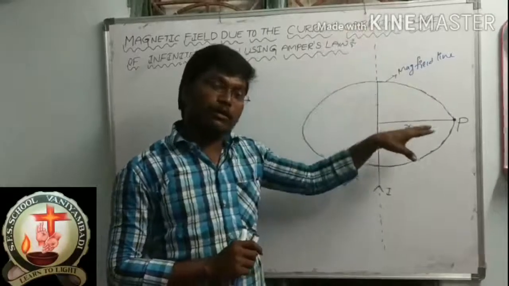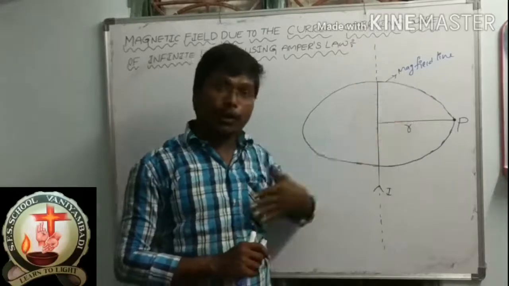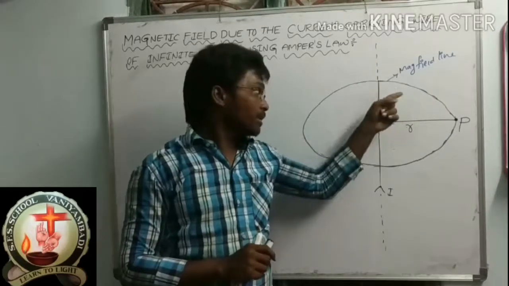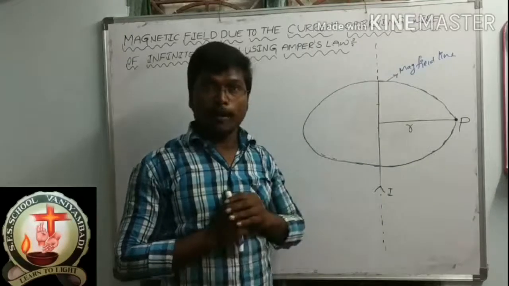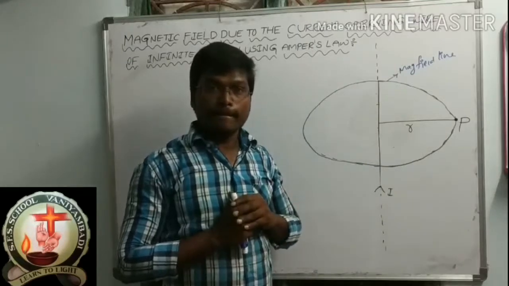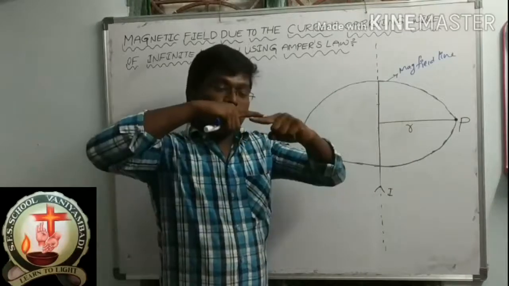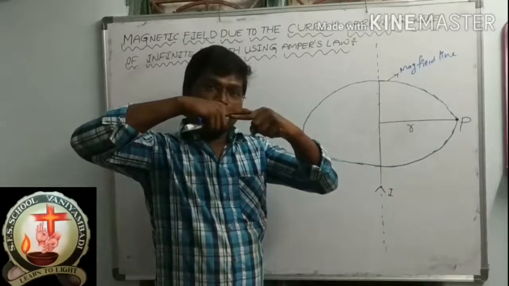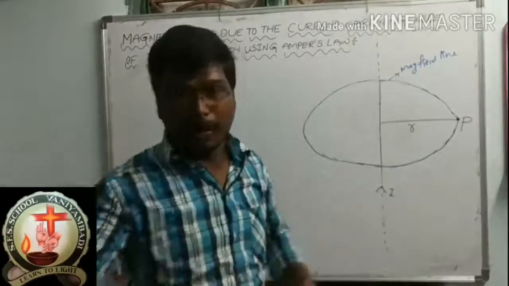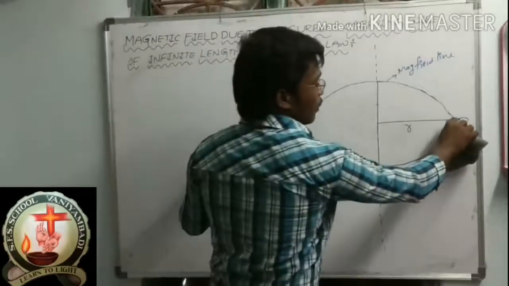On the magnetic field line, I draw this Amperian loop. Both overlap like this, one on the other. Maybe you will understand if I do one thing.